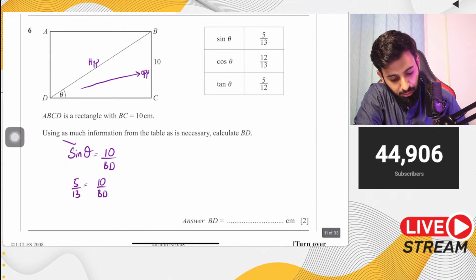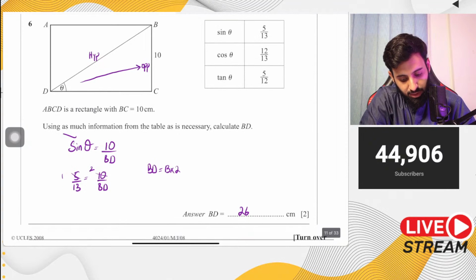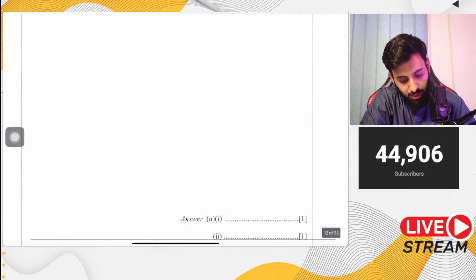Now cross multiply. In fact, before you cross multiply, make your life easy, simplify it. And now you have the value of BD, which is equal to 13 times 2. And what's that equal to? That's equal to 26 centimeters. So there you go, that's your answer. Now let's do one more question and then we'll do some bearing questions.